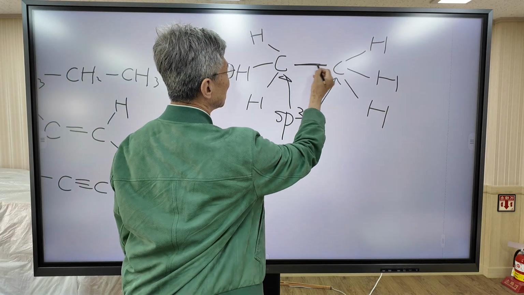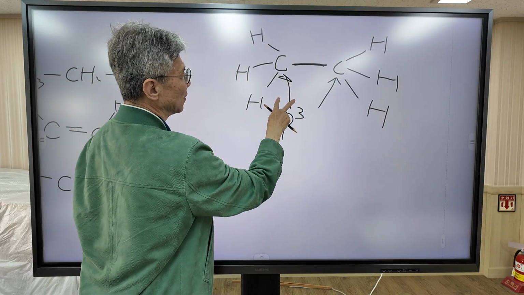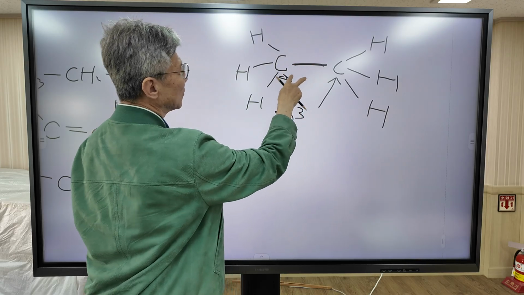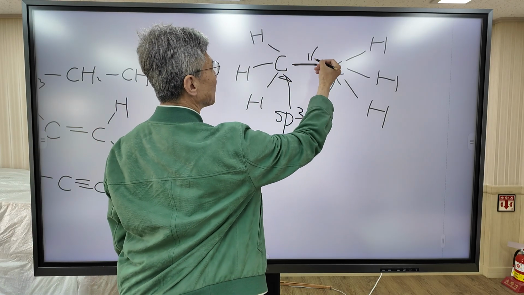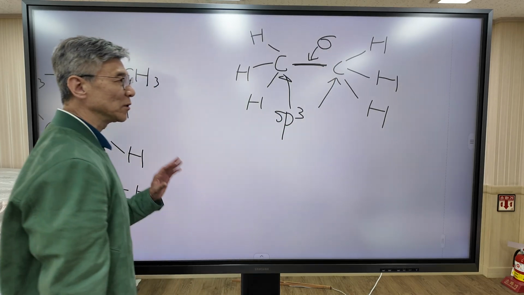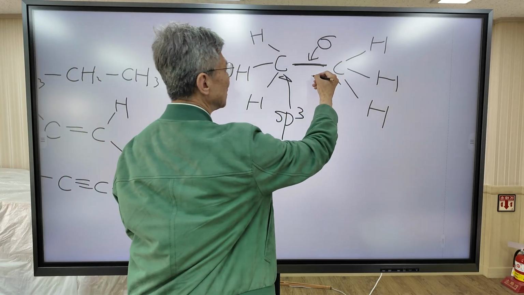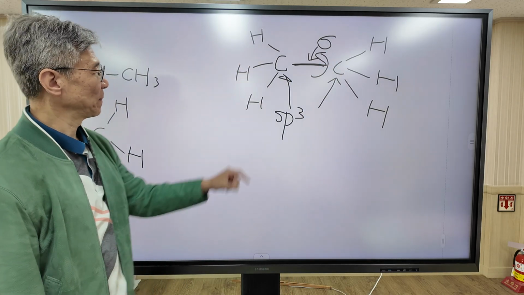So this bond can be explained by the overlap of sp3 hybridization orbitals between two carbon atoms. So this is a single bond. The most important characteristic of a sigma bond is that this bond can be rotated because this is a single bond.